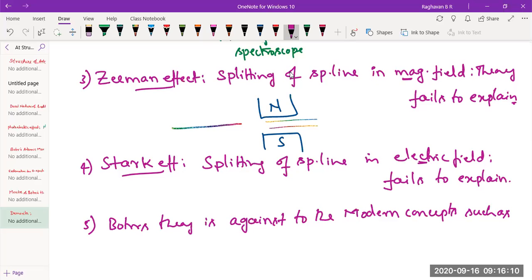The Bohr theory is completely against the modern concepts, that is, de Broglie's matter wave concept and the Heisenberg uncertainty principle.